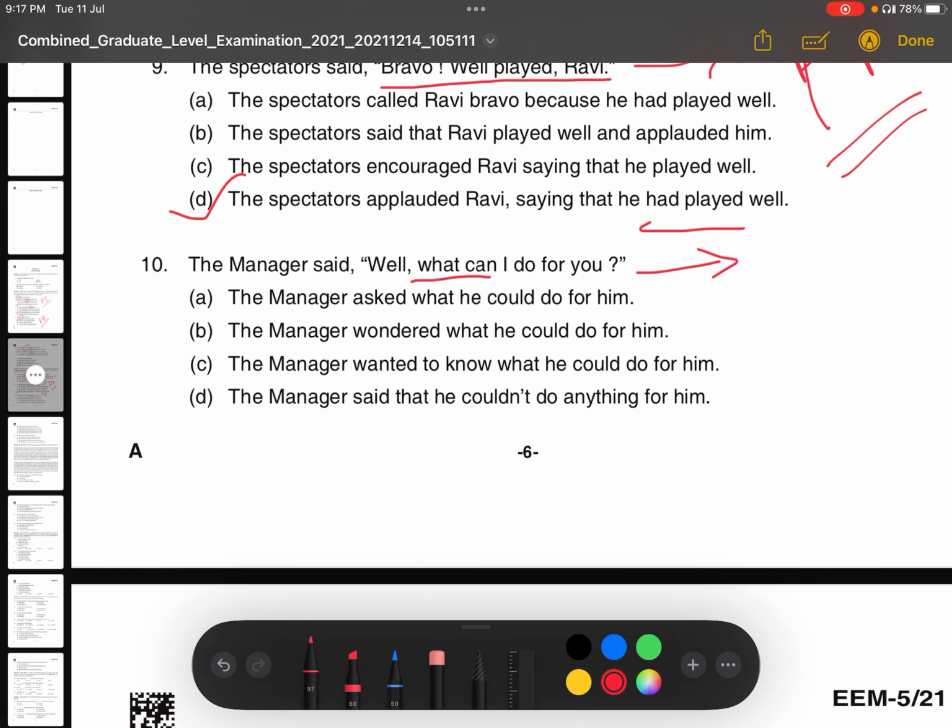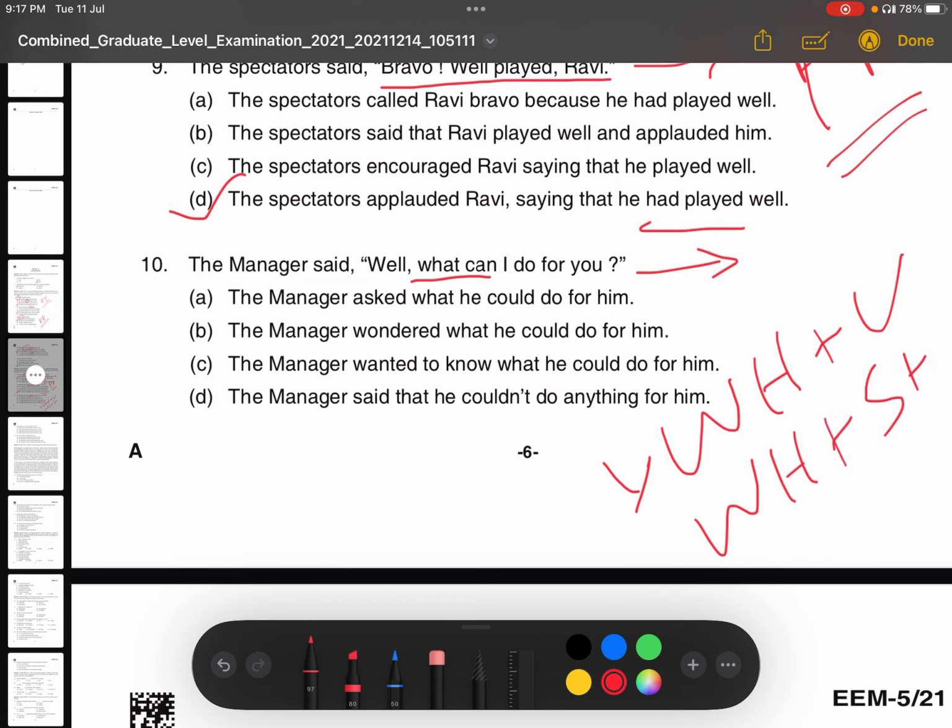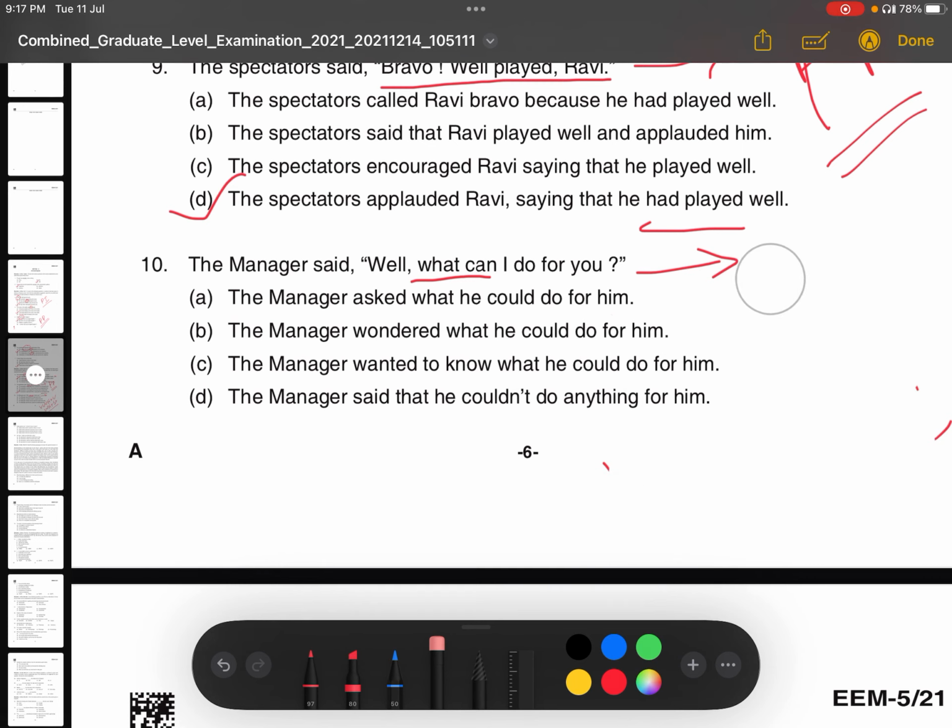We do not use the verb directly. We use the subject, and after the subject we use the verb. Like WH plus verb, that is interrogative. Then here WH plus subject, then verb, that is assertive. So WH plus subject plus verb, that we will use in indirect speech. Correct? So let's see what the correct answer is here.